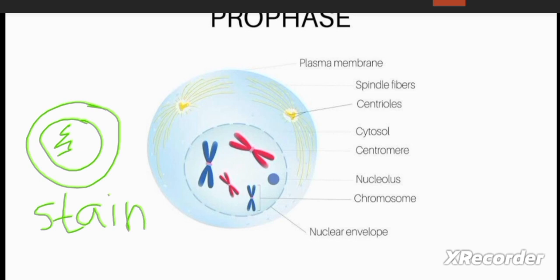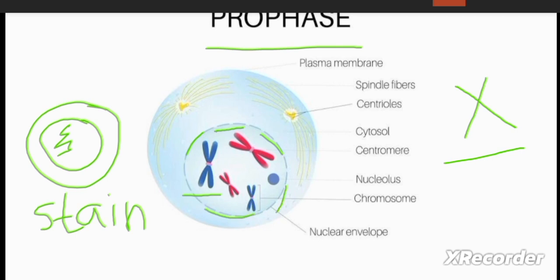But when the cell enters prophase, in this phase the DNA will be condensed, the DNA will be thick and visible. It becomes short and visible. You can see that the sister chromatids become attached to each other and form a chromosome which is visible. And in this phase, the nuclear membrane disintegrates and the nucleus disappears. When the nuclear membrane disintegrates, the nuclear material is released into the cytoplasm, so that the further cell division process continues.